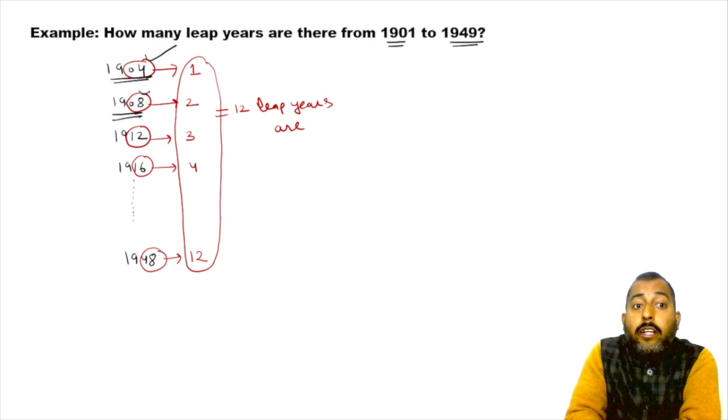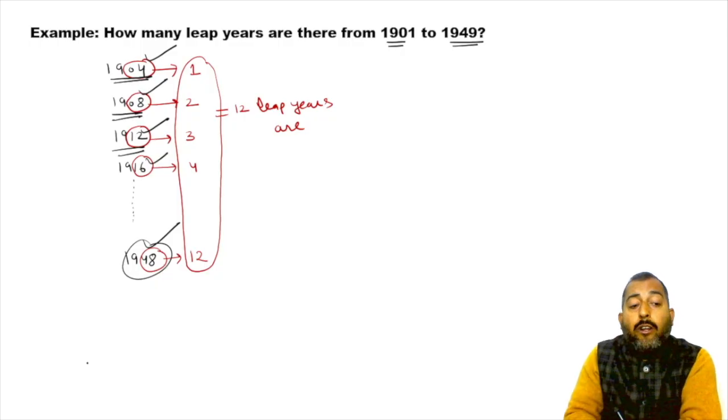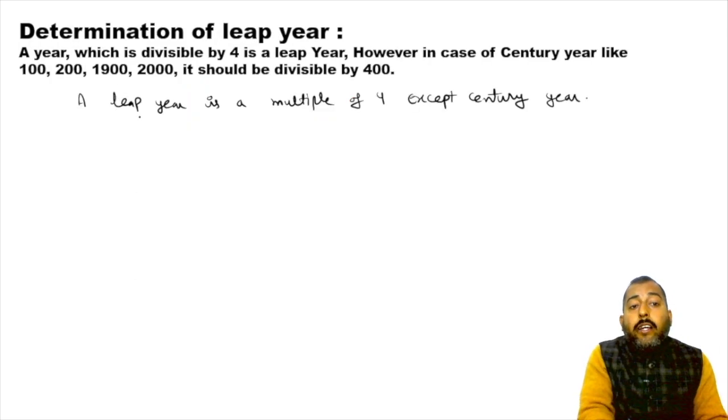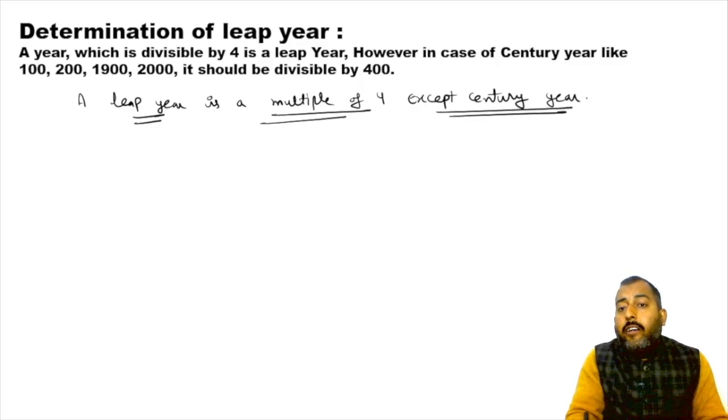1908 is a leap year, it is a multiple of 4. 1912 is a leap year, it is a multiple of 4. 1916 is a leap year, it is a multiple of 4. 1948 is a leap year, it is a multiple of 4. So a leap year is actually a multiple of 4 except century year.